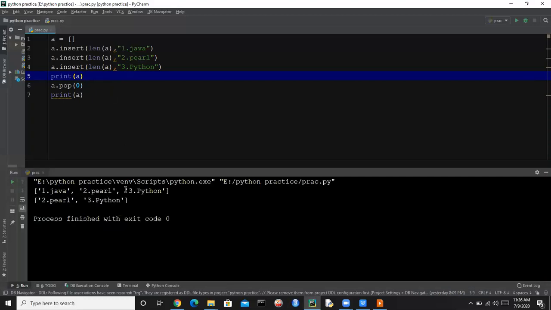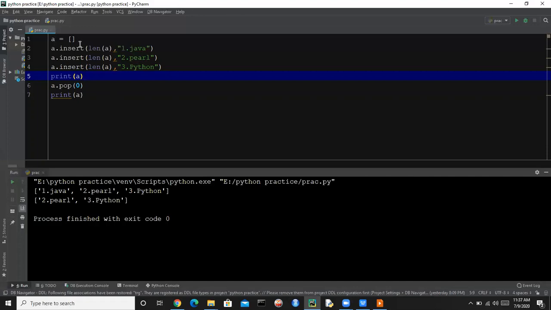Here you can see we are having Java, Perl, and Python. Because Java comes first, Java will go first. So we are removing Java first. This is the concept of queue, and this is how we can implement queue in Python.